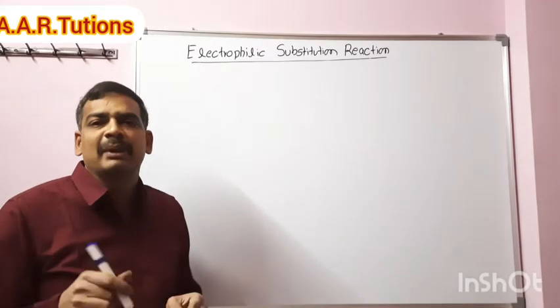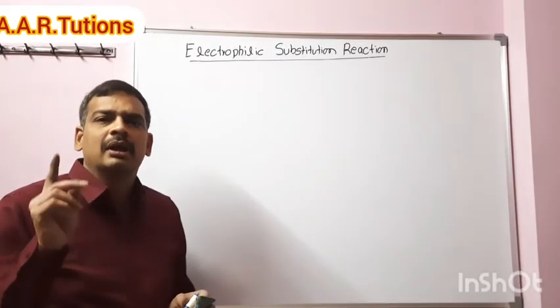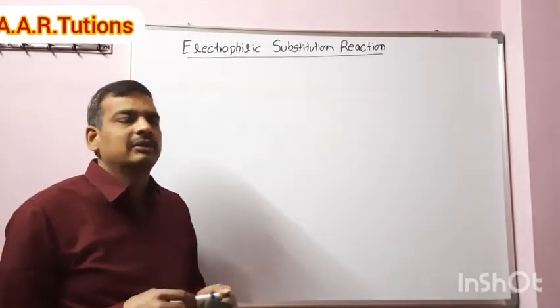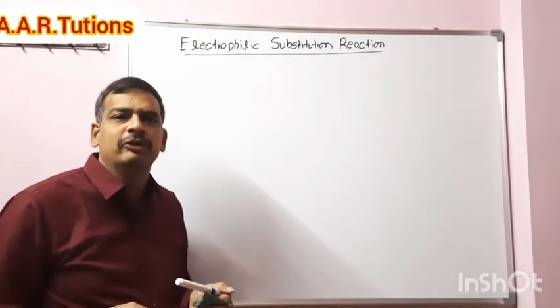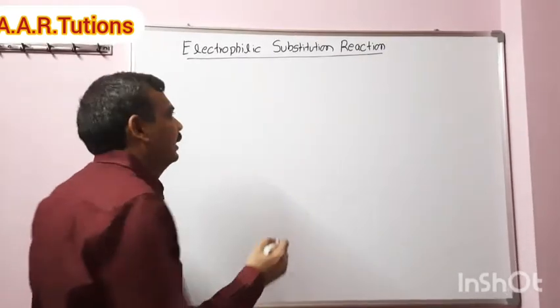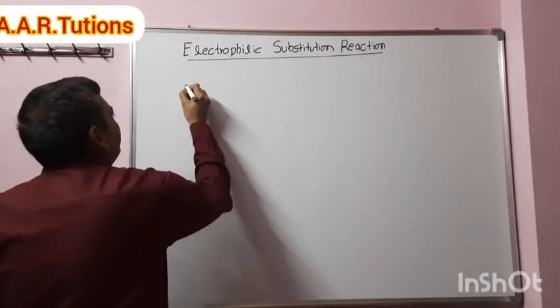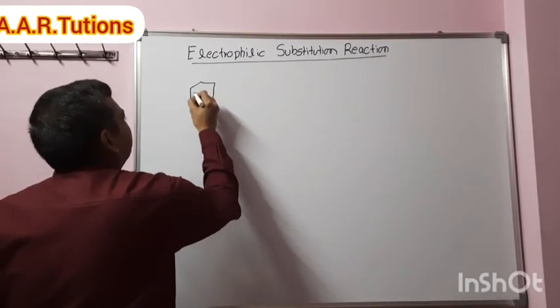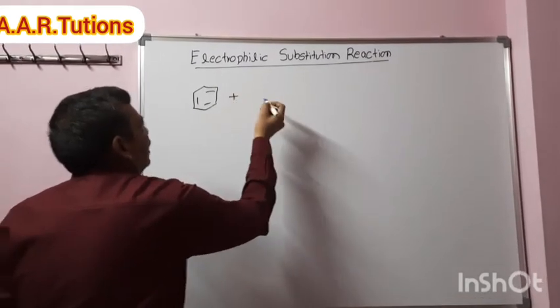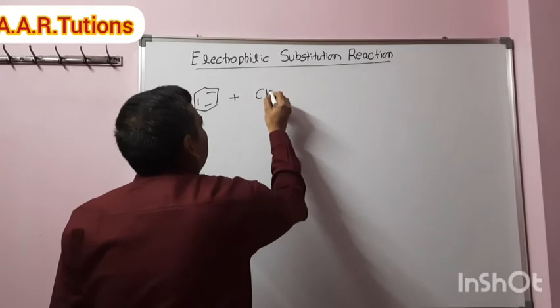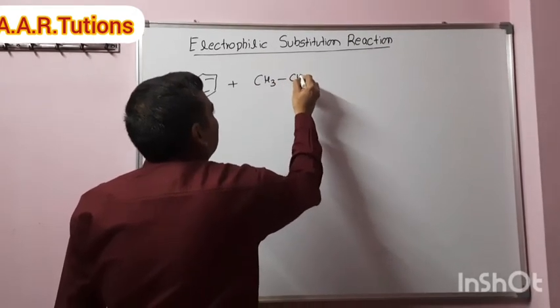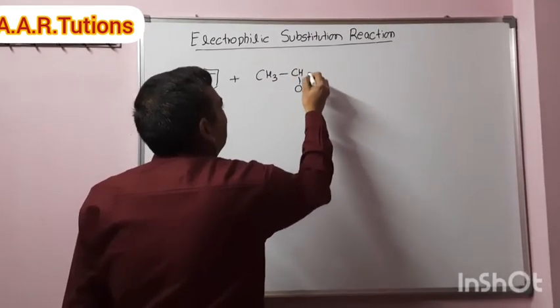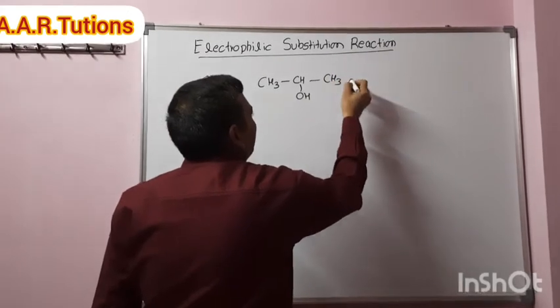Now we will see some examples based on alcohols and alkenes, which come under the category of Friedel-Crafts alkylation.